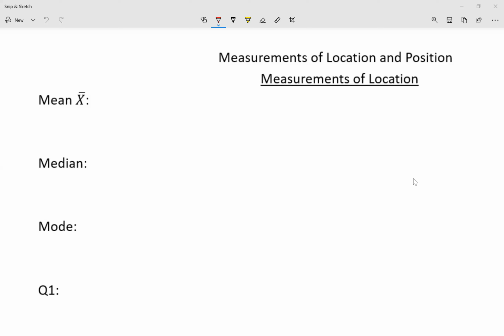But we're also going to be using some Greek letters. Notice out here that I wrote mean, and then I wrote an X with the line on top. We're going to be using an X with the line on top, and then we're going to be using this Greek letter that is called mu. Okay. So when we talk about mean, we're going to start using Greek letters. Now, this X with the little cross on top is basically the mean of a sample. So I have some data and I have a sample there, and I can figure out what's the mean of the sample, right?